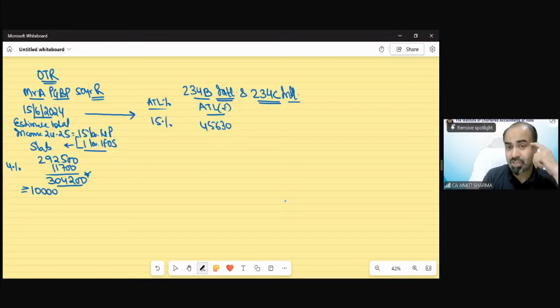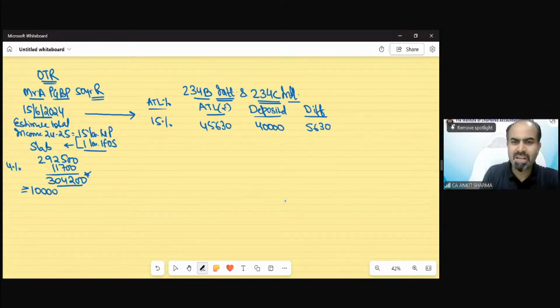But in the question, it could be said that Mr. A did not deposit the full amount. Suppose he actually deposited only 40,000. So the difference, the shortfall, would be 5,630.